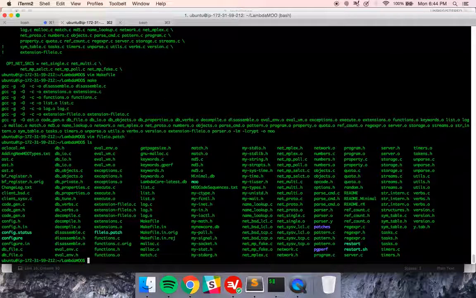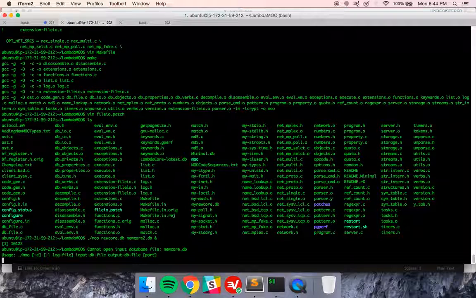So let's look at running MOO with new core.db, and we'll call it new core2.db, right? Ampersand, can I open db file? New core, my new core, whoops.